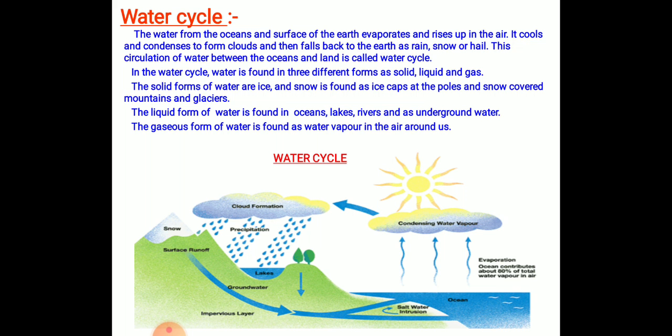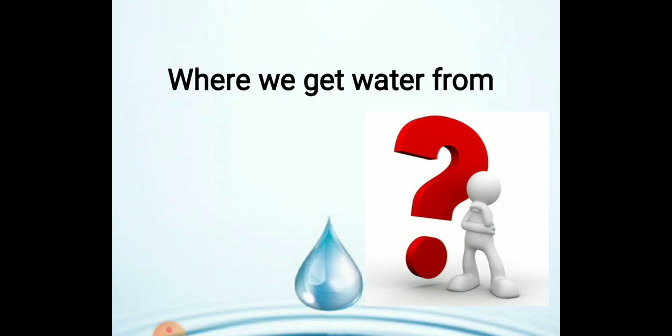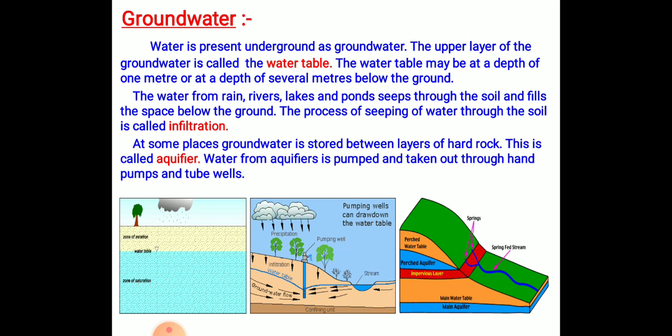Now the question arises, where do we get water from? We get water in our home by taps, and the taps get water from the tanks, and tanks get water from the submersible which is fitted in our home. And what does the submersible do? The submersible basically pulls out the groundwater, fills the tank, and from the tap we utilize that groundwater. So groundwater is an important source of water.